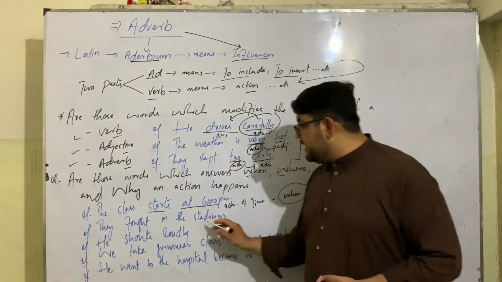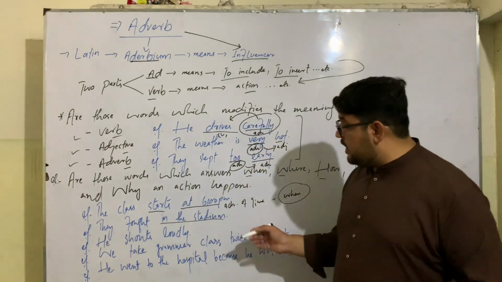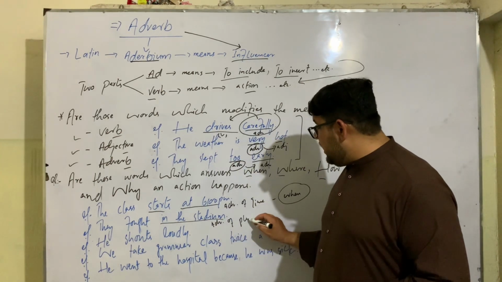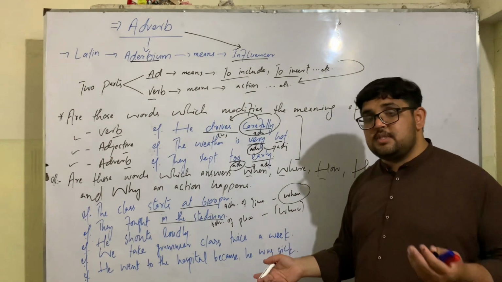Next, they fought in the stadium. Where did they fight? In the stadium. In the stadium is an adverb of place. It answers the question where. It shows where an action happens.